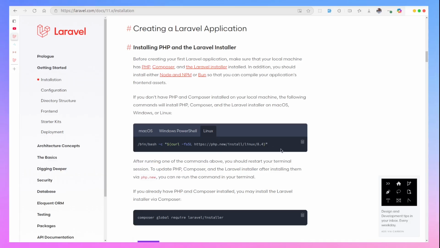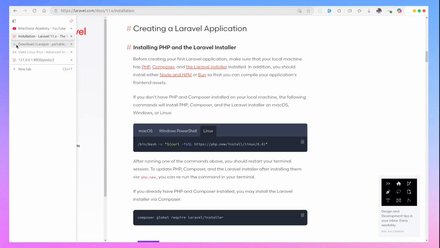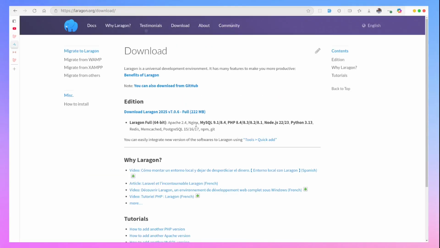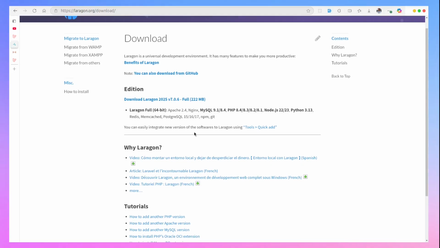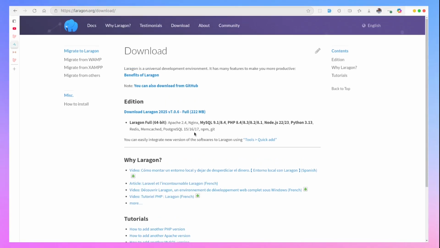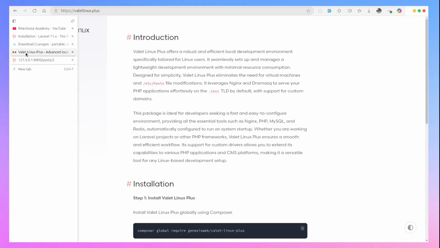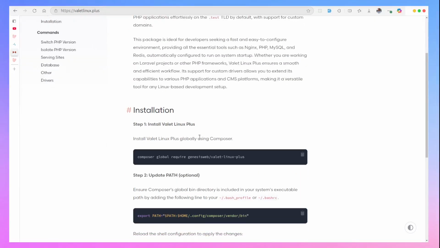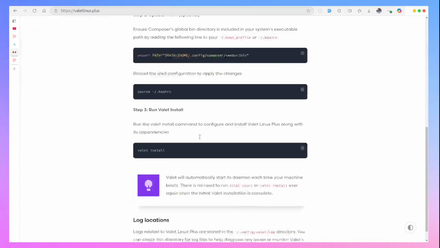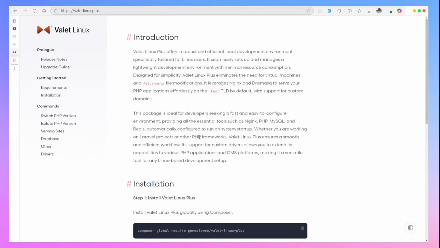I've tried this out, and I have to change it again. So if you're on Windows, I recommend you set up your PHP development environment with Laragon if you want to go for a free solution. If you are on Linux, you can set up with Valet Plus. It's very easy to install.